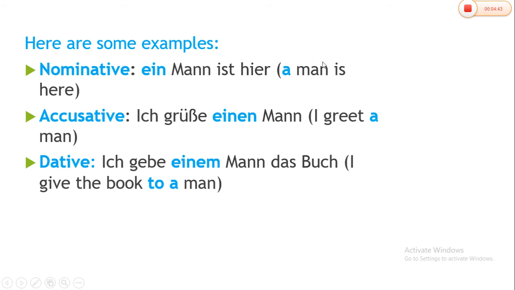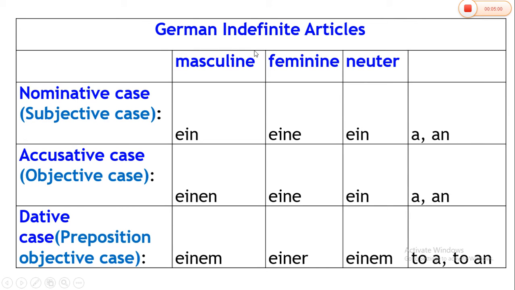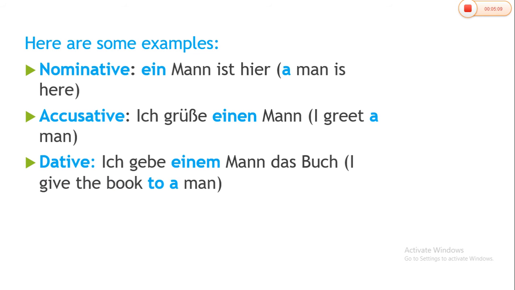So basically, man, what's the gender of this? It's masculine. So masculine noun with nominative case, what should be coming? Let us refer to the table. Masculine noun nominative case, ein should be coming as an article. Therefore, I wrote ein Mann ist here, a man is here.